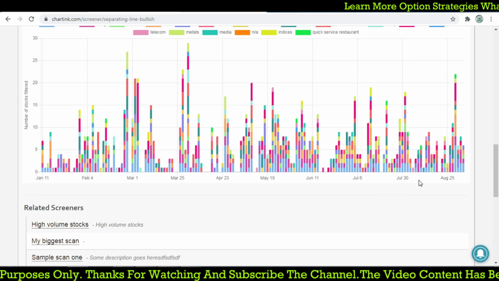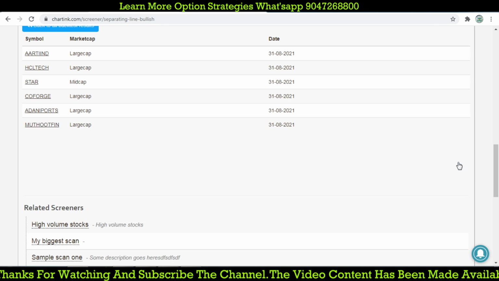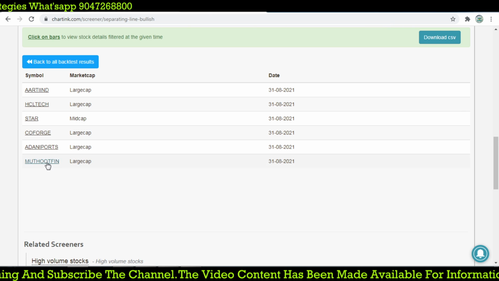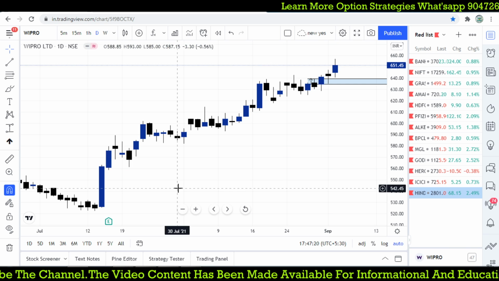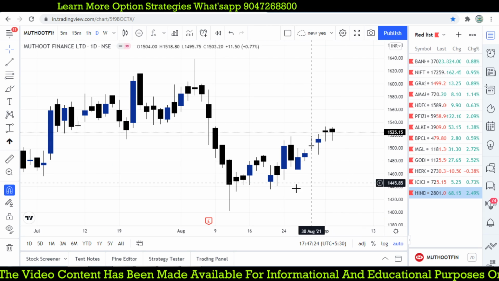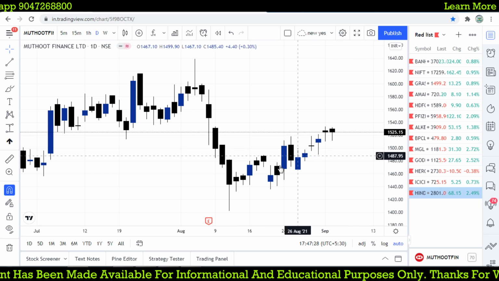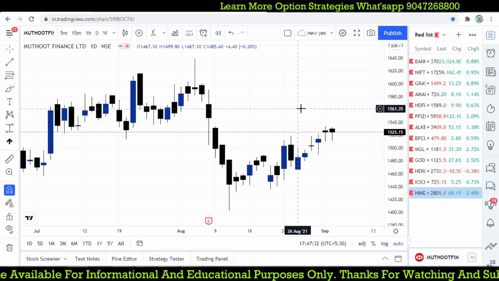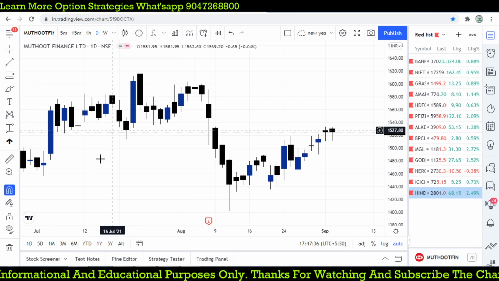So a lot of stocks are forming based on this candlestick pattern, and it is quite tough to trade. So let's take 31st August: Muthoot, Adani Port, Gofrge. Muthoot Finance, 31st August. Yes, that is the exact candlestick pattern at this point. Muthoot Finance and Adani Port, Gofrge.